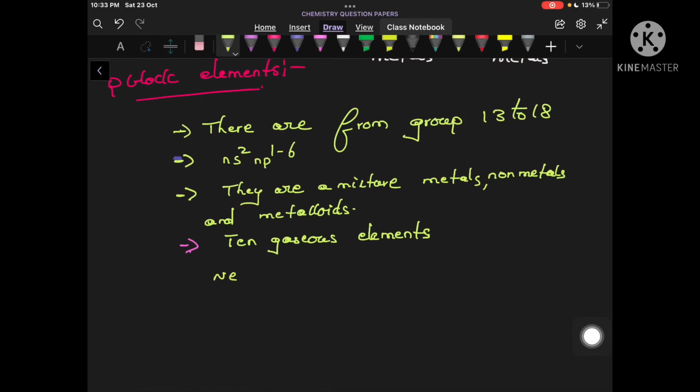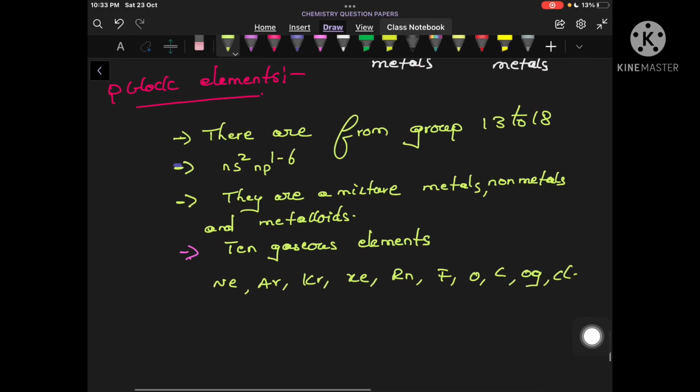Let us list them out: neon, argon, krypton, xenon, radon, fluorine, oxygen, nitrogen, oganesson, chlorine. So these are the elements which are of gaseous type.